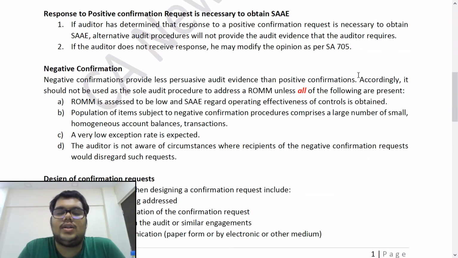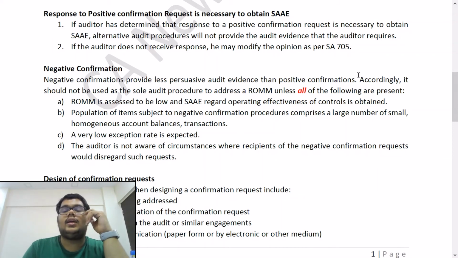So, this question is basically saying what should you do, or what are the consequences, if a response to a positive confirmation request is necessary to obtain the evidence and you have not received such a positive confirmation request reply. Point number one, if the auditor has determined that a response to a positive confirmation request is necessary to obtain sufficient appropriate audit evidence, alternate audit procedures will not provide the audit evidence that the auditor requires.